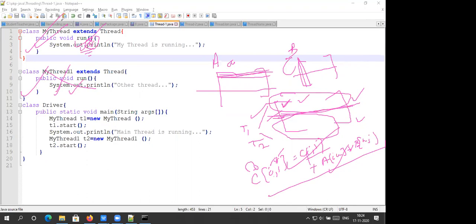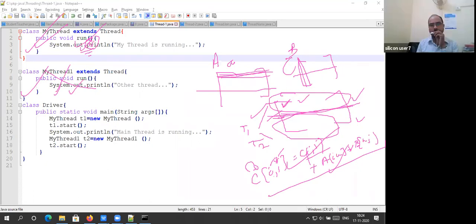Suppose we are applying multi-threading. Suppose we have a huge matrix. This matrix has to be multiplied using multiple threads. So I can create a number of threads. For simplicity, I am creating only 2 threads. The first thread will do 50% of the job, the second thread the other 50%. Or you can say matrix addition also. Very simple.